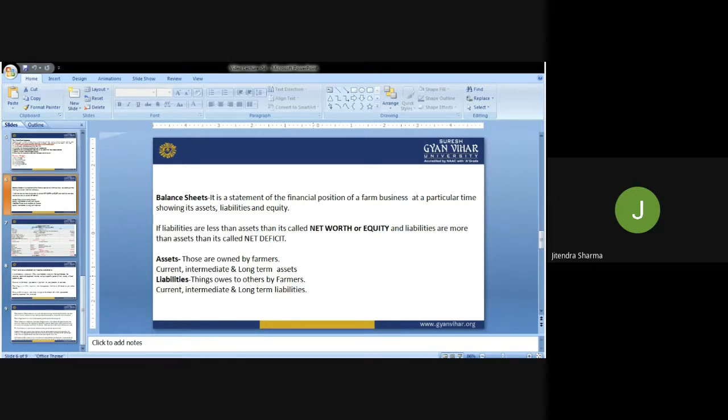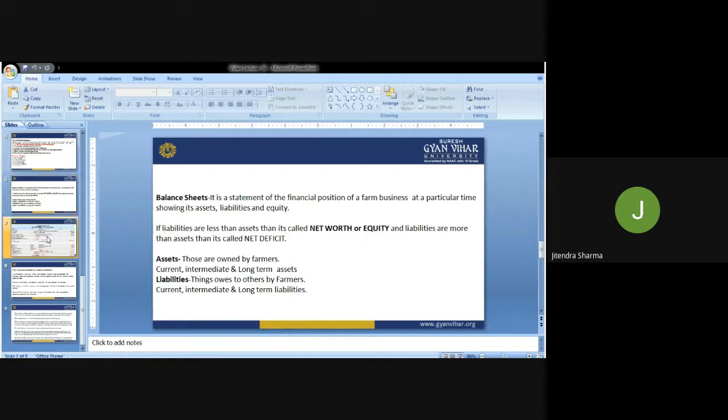Accordingly, we call these assets and liabilities current, intermediate, and long term assets, and current, intermediate, and long term liability. These are the three categories under which we get information from the balance sheet: how much current assets, how much medium or intermediate assets, how much long term assets they have, and how much current liability, intermediate liability, or long term liability. All these things are self-explanatory in the balance sheet.